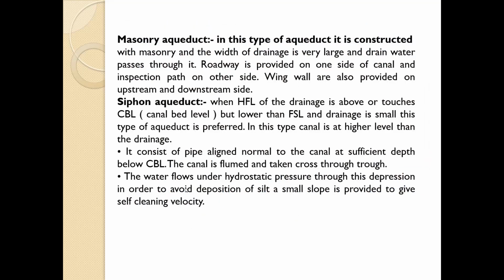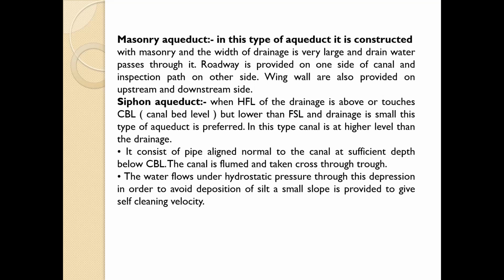In the masonry aqueduct, this type of aqueduct is constructed with masonry, and the width of the drainage is very large and the drain water passes through it. The roadway is provided on one side of the canal and an inspection path on the other side. The wing walls are also provided on the upstream and downstream side.